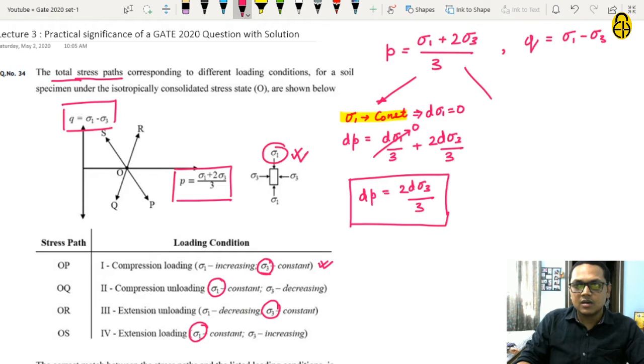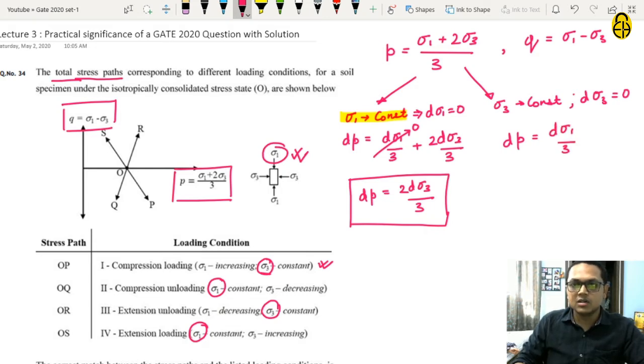Similarly, if sigma 3 is constant, then d sigma 3 will be equal to 0, and similarly dP is equal to d sigma 1 by 3 only, because d sigma 3 will be 0 in this case.